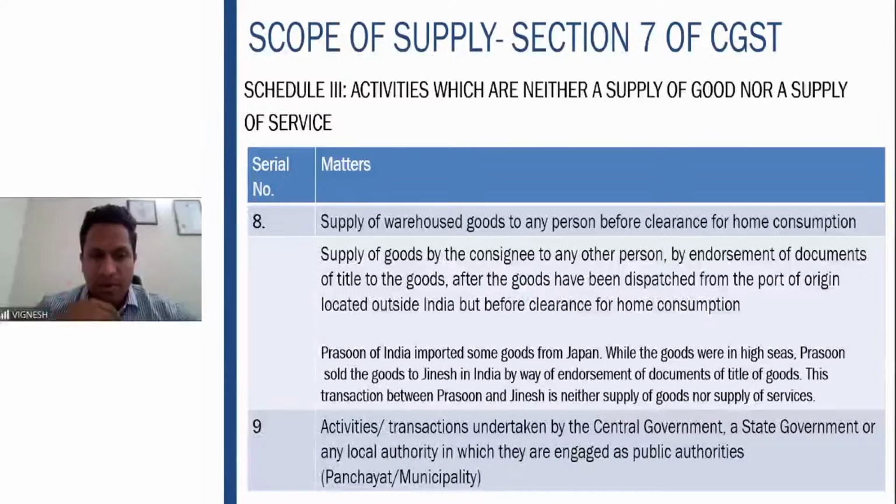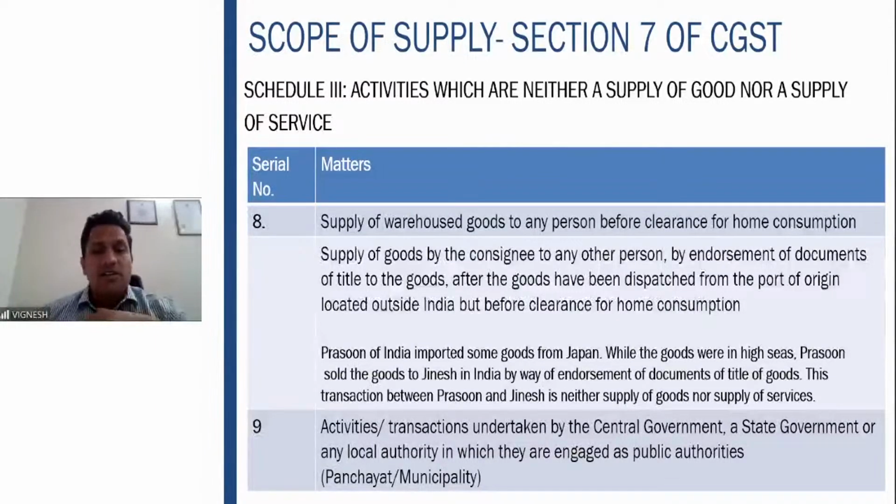That also is there. Example, Prasoon of India imported some goods from Japan. While goods were in high seas, that is, outside on the ship, Prasoon sold the goods to Jinesh in India by way of endorsement of title. Through the document, he said, I'm selling these goods to you. So the transaction is neither supply of goods nor a supply of services. Why? Because before it was cleared for home consumption, that is when the ownership passed. So therefore, that is covered here.